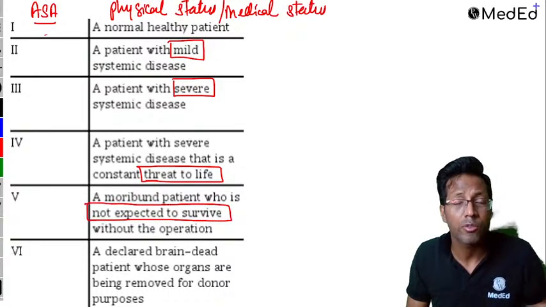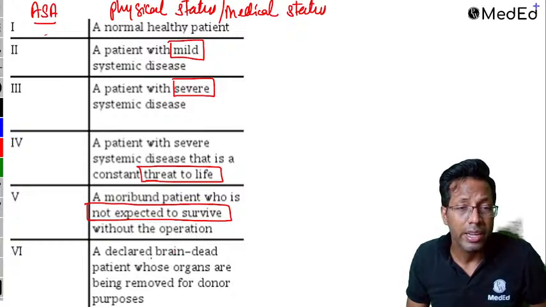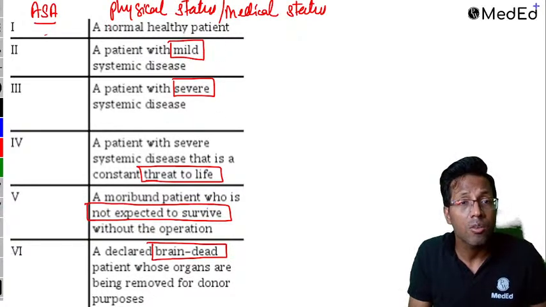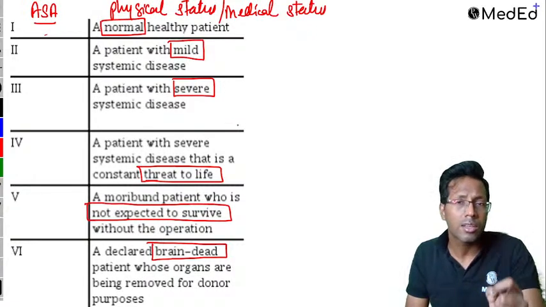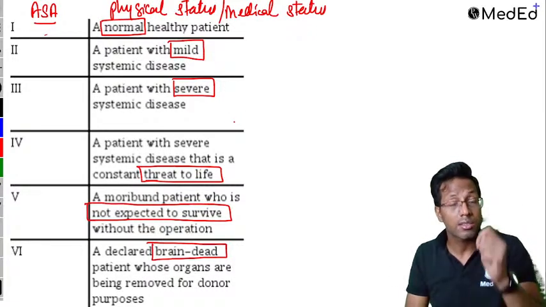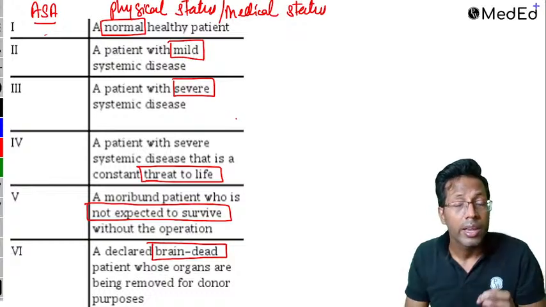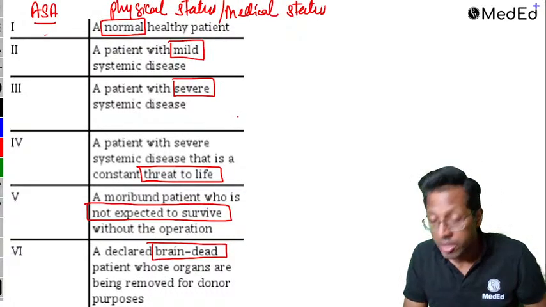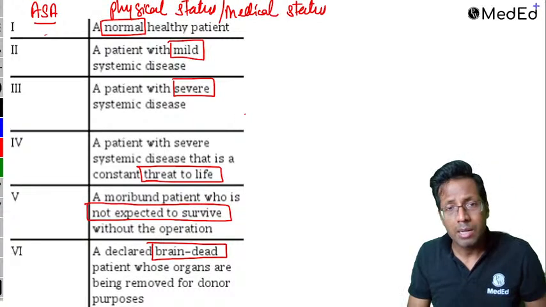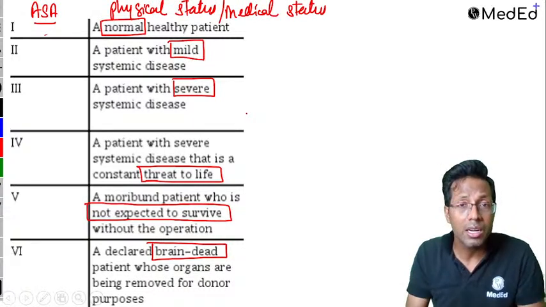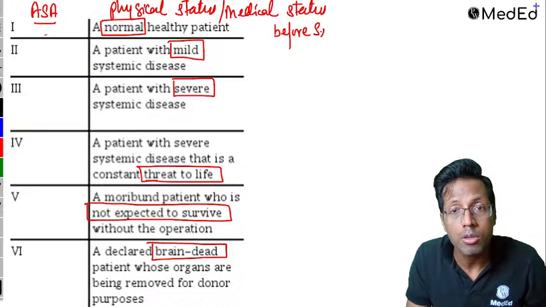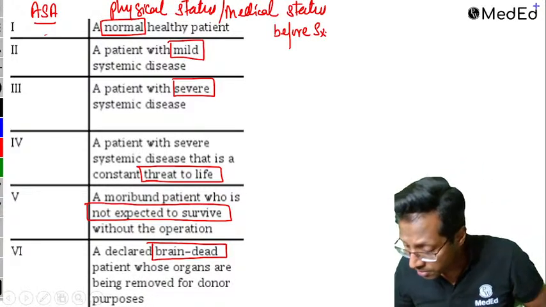So ultimately, take the patient for surgery without seeing the medical status. And ASA 6 is a brain dead patient. So these are the ASA grading. ASA 1 is a normal patient. ASA 2 is mild. ASA 3 is severe. ASA 4 is a severe disease which becomes a threat to life. ASA 5, someone not expected to survive. ASA 6 is a brain dead patient. This is the ASA grading. It helps us to classify the patient on the medical disease or the medical status before we take the patient up for surgery. Thumbs up, guys.